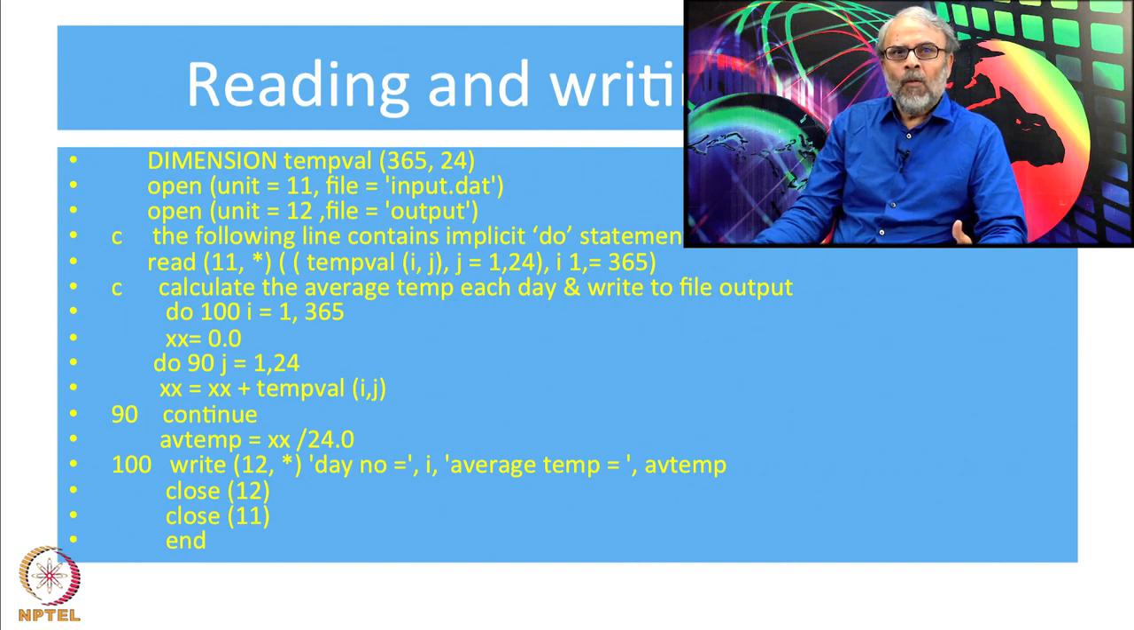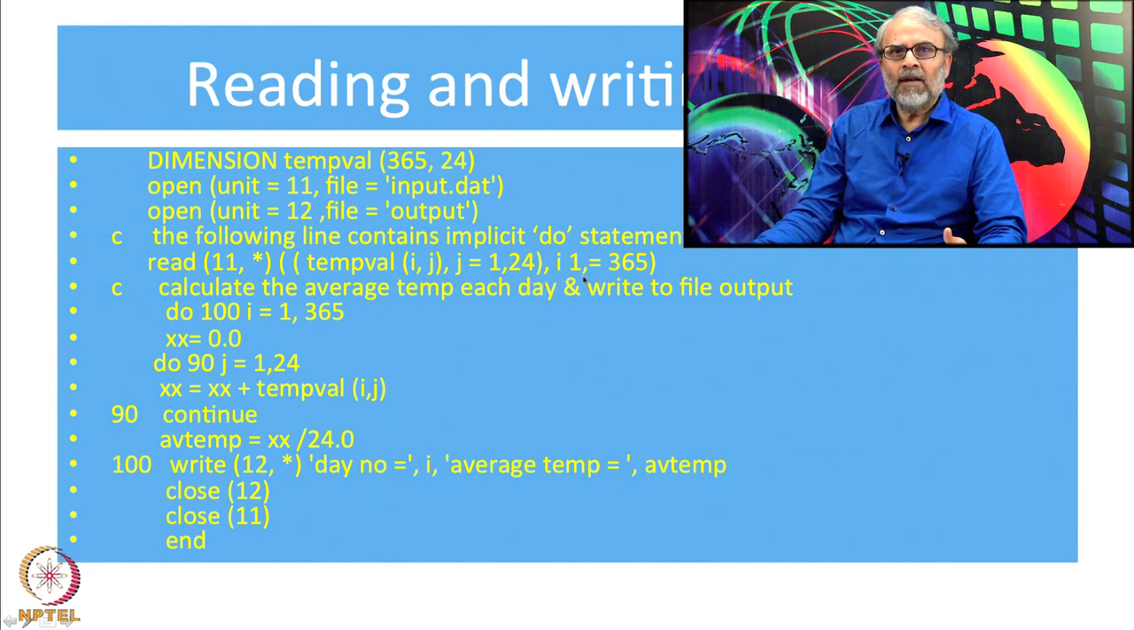Okay. So what I have done, those both do loops can be written in a single line by this particular procedure. So what I have done, two brackets, temp val I comma j, comma j going from 1 to 24. It says that the do loop is j going from 1 to 24, bracket complete, comma, then I going from